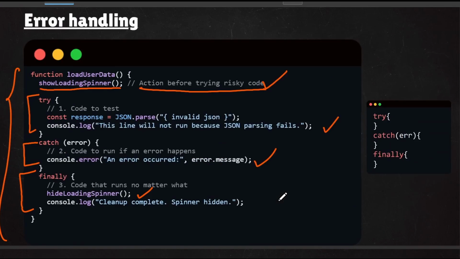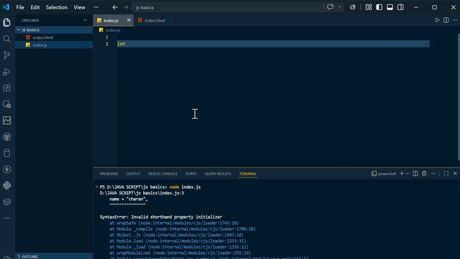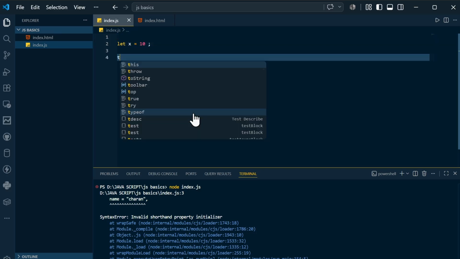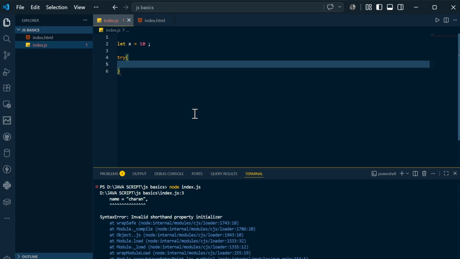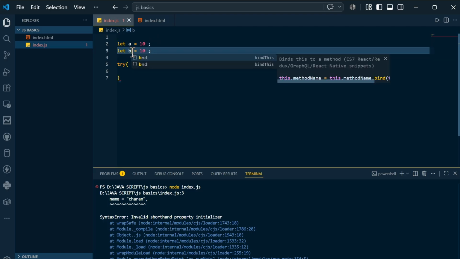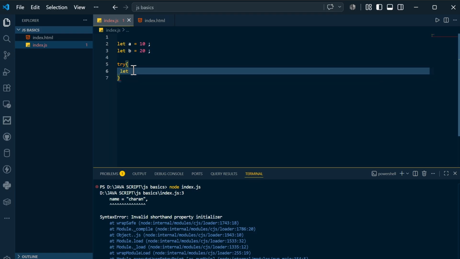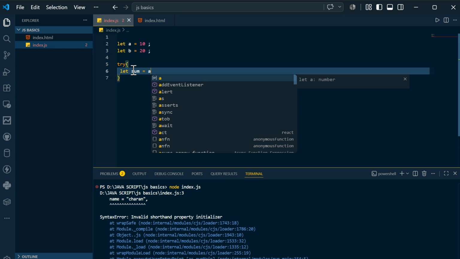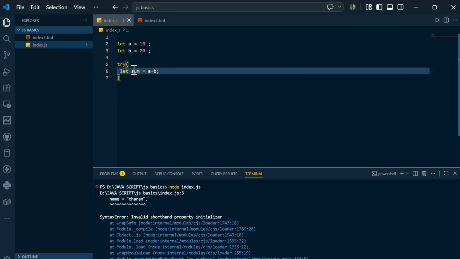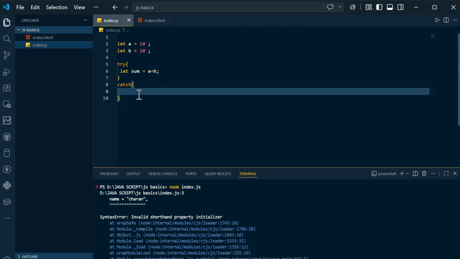Now if you want to understand exactly, I will explain with the help of this. I will say let x is equal to 10. Okay, so I will say try. Let's say not that. Let's say A is this, and B is 20, and let sum is equal to A plus B. This is very simple code, but I am keeping this in the try block because this might be very big code as well. So for that reason I am placing that code over here.